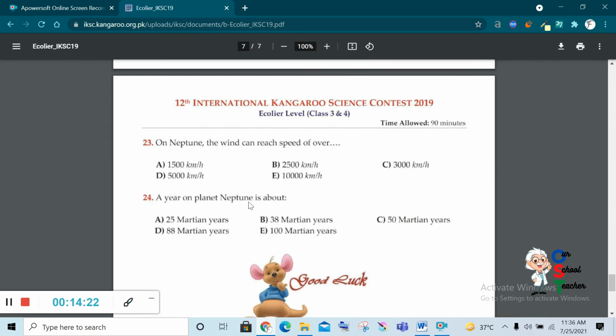A year on planet Neptune is about. So you need some calculation. You can see in the answers they have given Martian years. It means you have to turn it into Earth years, then turn it into Martian years. I will show this calculation.